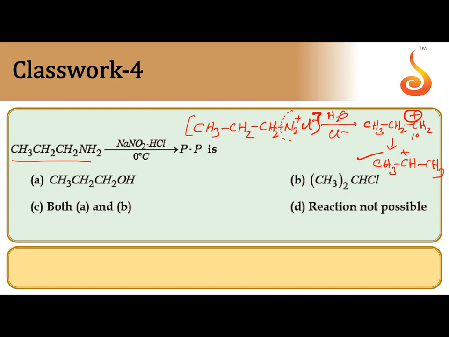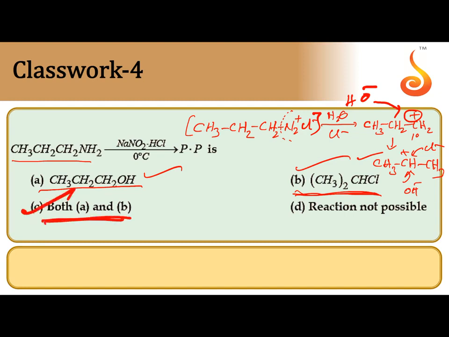After the formation of the 2 degree carbocation, Cl- may attack or OH- may attack. At the same time, before the rearrangement also, Cl- may attack or OH- may attack. That's why we can get 4 types of products in the given reaction. Alcohol, this is correct, 1 degree alcohol, and a 2 degree alkyl halide, isopropyl chloride, that is also correct. Then option C, both A and B. So the correct answer is both A and B.